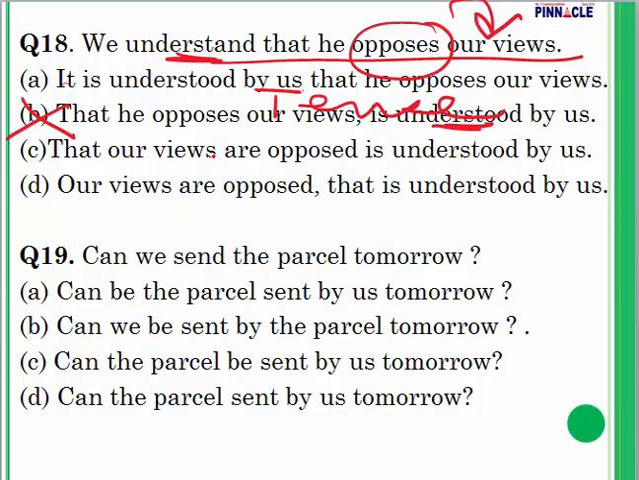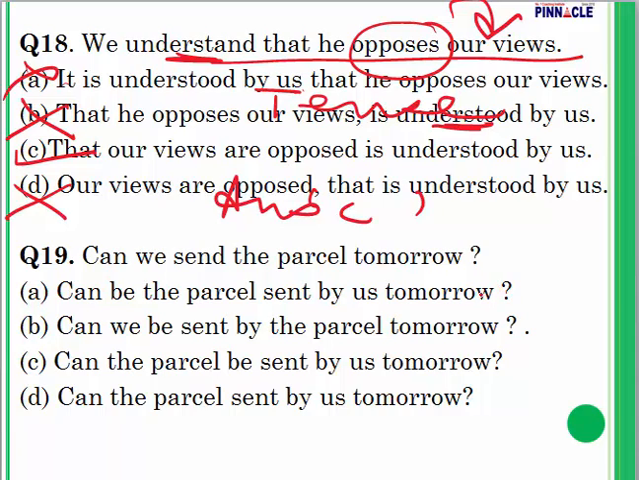Now next one, let's look at the third one. That our views are opposed is understood by us. This is correct. Our views are opposed, that is understood by us. This is also incorrect. So my answer is going to be C. Answer is C.